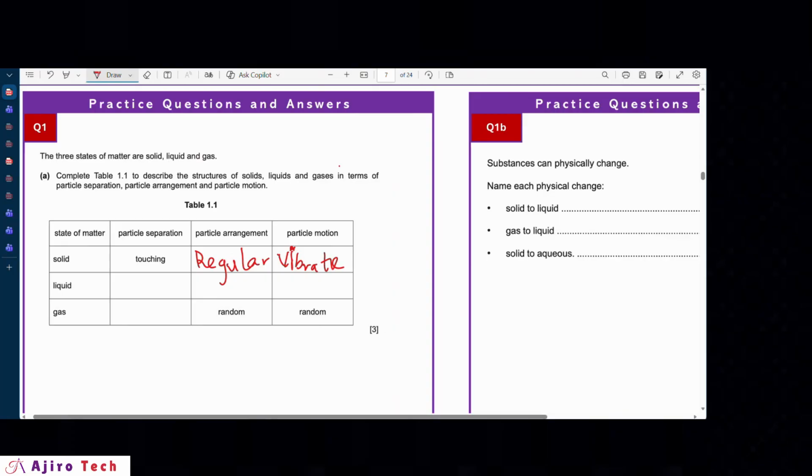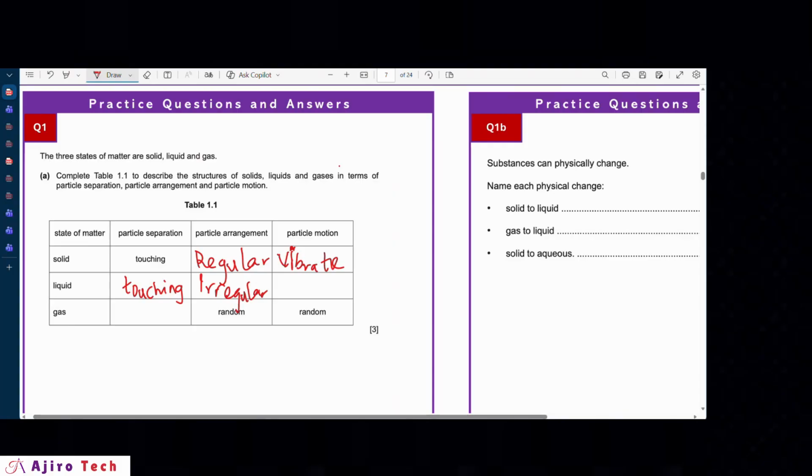And then for the liquid, it's still touching, though not very close like the solid. And then for the particle arrangement, you could just say irregular here, or you could have a random arrangement.